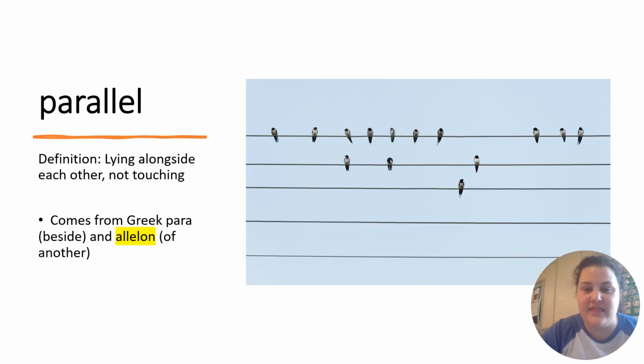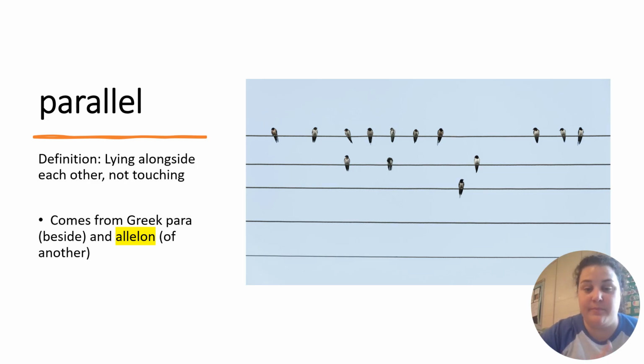Take a look at the lines of the wire. They will never ever cross because the lines are parallel. Parallel means lying alongside, not touching. This comes from the Greek part para, beside, and allelon, of another, beside another.